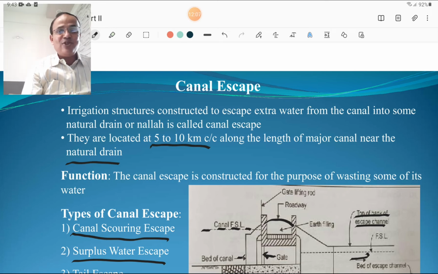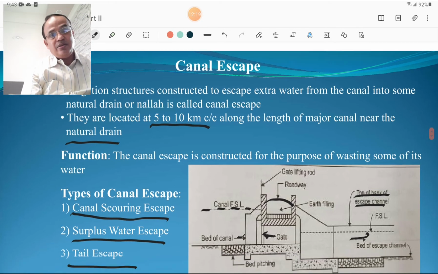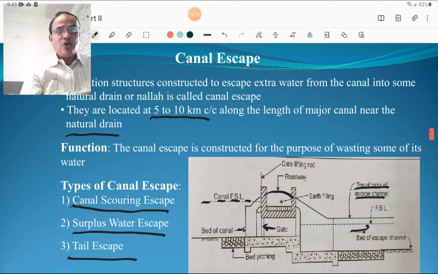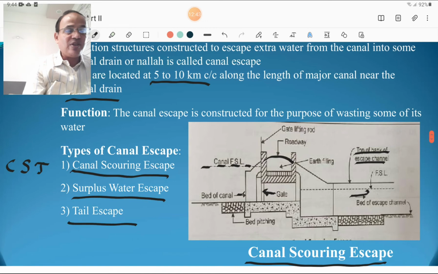The function, as already discussed, is same as that of a spillway. The canal escape is constructed for the purpose of wasting some of its water, or escaping some canal water into the drainage. The types of canal escape are the canal scouring escape, surplus water escape, and tail escape. You must remember these three types. You know the CST, that is Chhatrapati Shivaji Terminus. C means canal scouring escape here, S means surplus water escape here, and T means tail escape. So you must remember this CST for the canal escape.